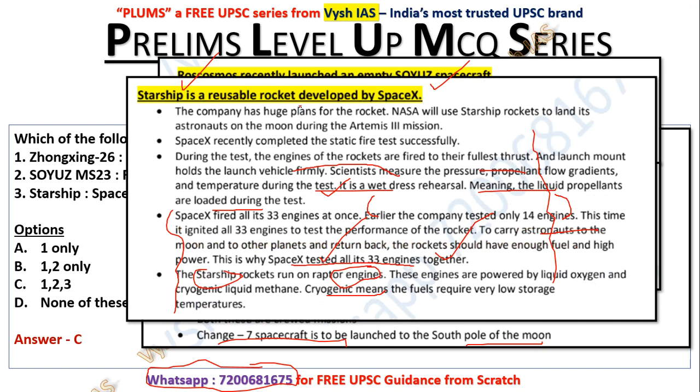Starship is a reusable rocket developed by SpaceX. SpaceX is an American private space company, by Elon Musk, and NASA is the government one there. They keep doing tests, especially on reusable rockets, which can go and then be used again in the next mission. That test has been successfully completed, which is why this is in the news.